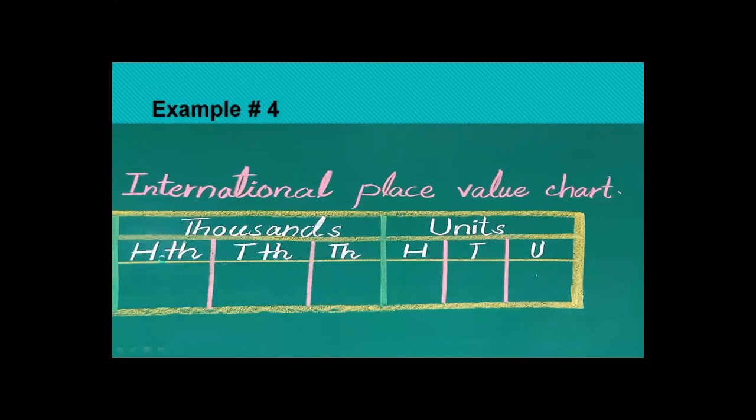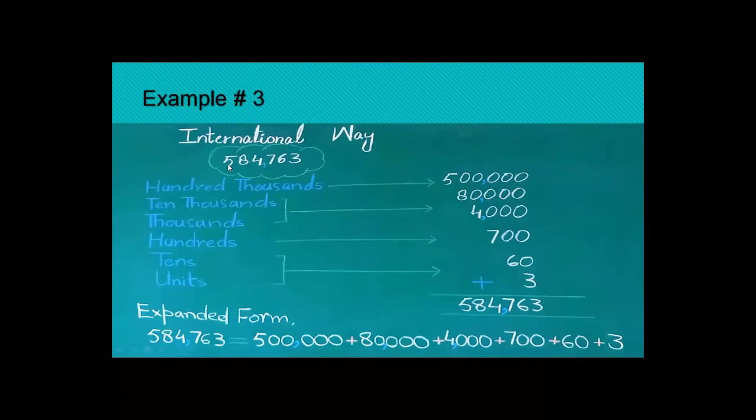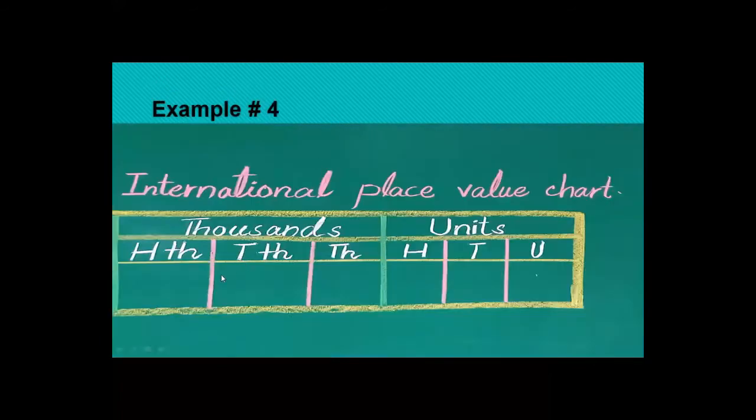As I told you in the previous slide, the first digit from the left is considered 100,000 in the international place value chart. We group like 3, 3 and so on. But in the Pakistani chart we group like 3, 2, 2. So here lakh means 100,000, and it comes under the group of 1,000. Is that clear? Okay, move to the next.